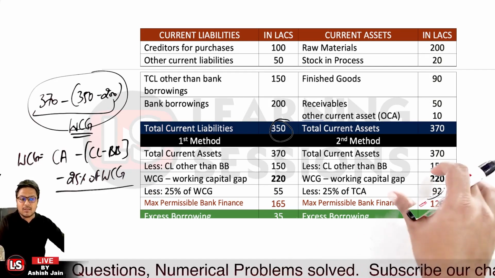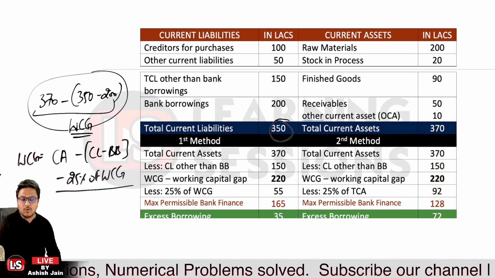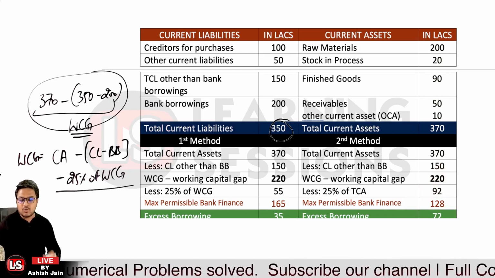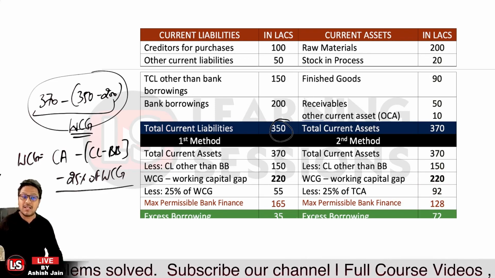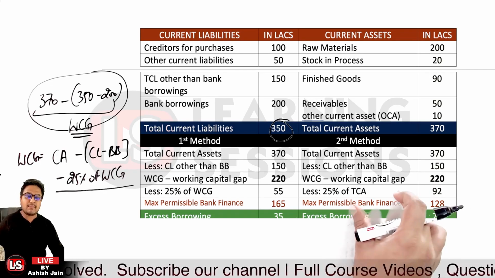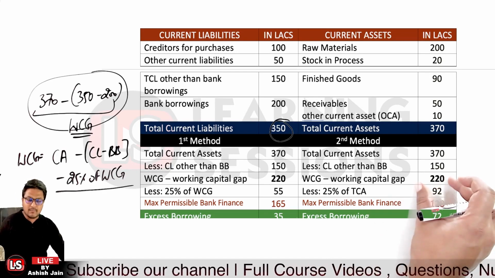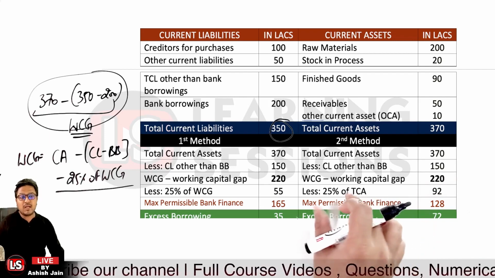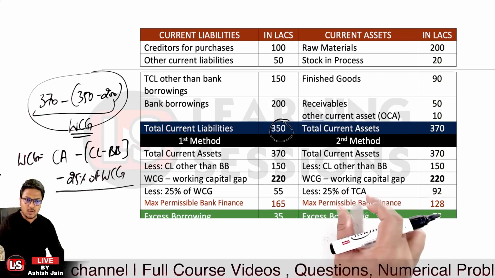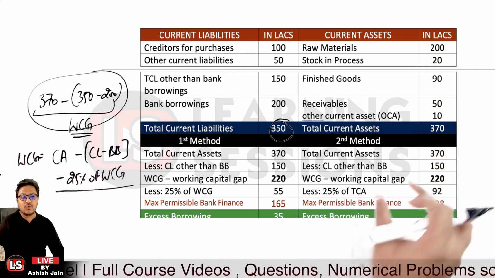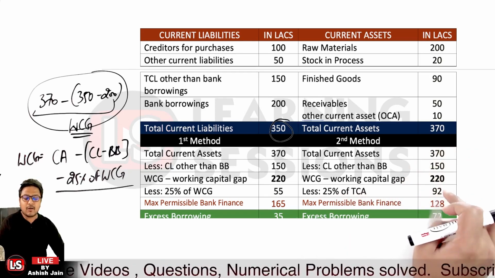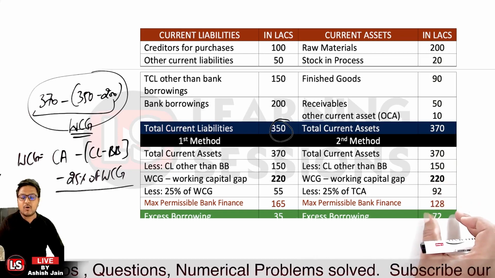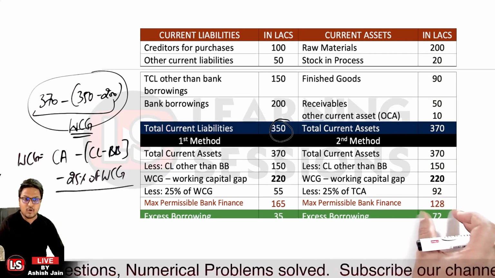Now coming back to method 2, I told you what happened over there. The enterprise is to bring in a margin of 25% of the total current assets. Out of that working capital gap, which we calculated to be 220, the margin is to be maintained at 25% of the total current assets. The total current assets were 370, so 25% of 370 is about 92. We subtracted it from 220, and it came out to be 128.